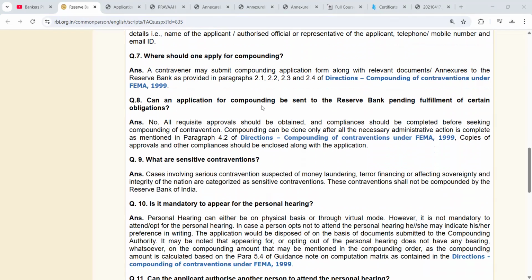Can an application for compounding be sent to the Reserve Bank pending fulfillment of certain obligation? No. All requisite approvals should be obtained and compliances should be completed before seeking compounding of contravention. And compounding of contravention can be done only after all the necessary administrative action is complete.